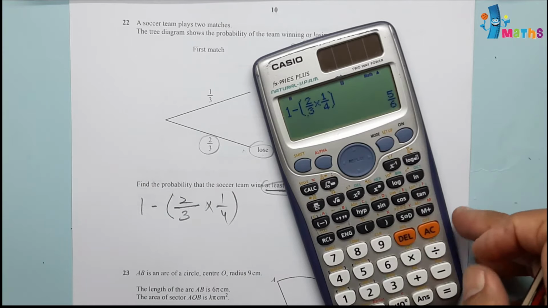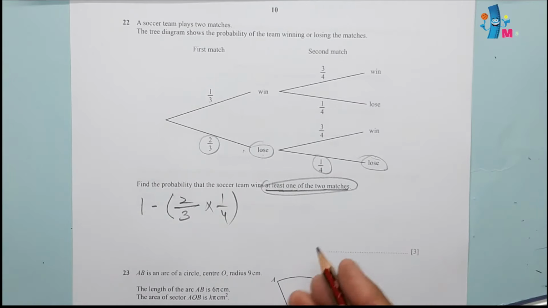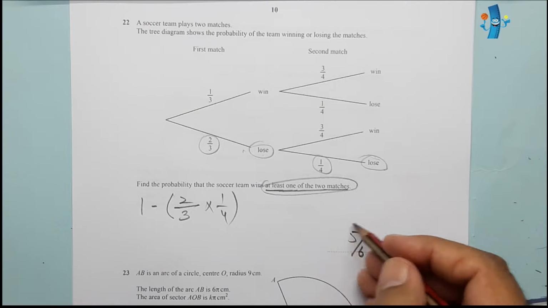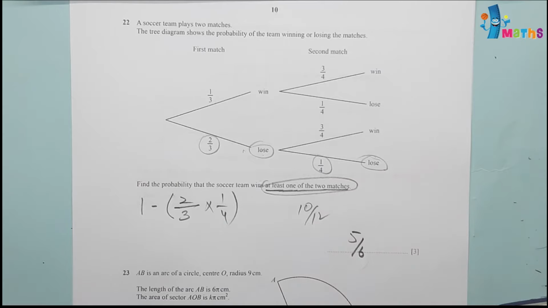This will be equal to 5 by 6, or answer basically in marking scheme is 10 by 12, which is also same. So you can write 10 by 12 or 5 by 6, both are correct answers.